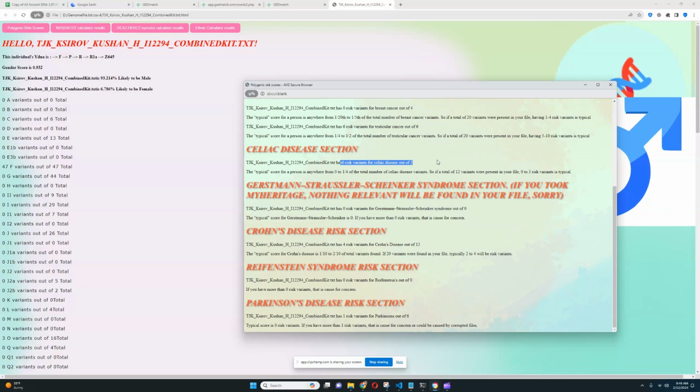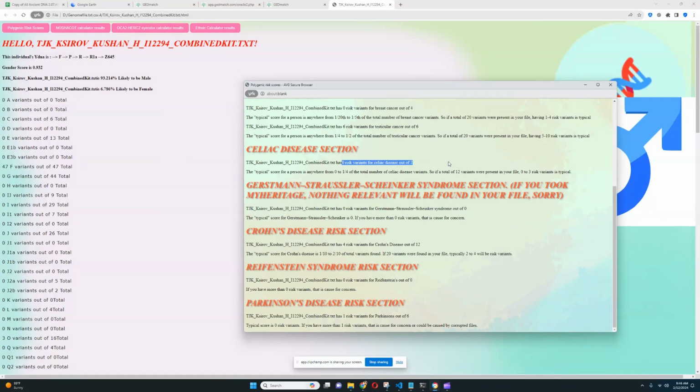So you see, in the out of column, it's all in the single digits. And that's not how it's going to be if you run your file from my tool. It's going to be very different because this file is 6 megabytes, and those 6 megabytes are not the SNPs that are important for this stuff. Those 6 megabytes are mostly SNPs that are pretty useless. Your file, your MyHeritage, Ancestry, 23andMe or whatever, has more of the relevant SNPs, and it's also larger in size. So you're not going to see those single digit numbers in your result.